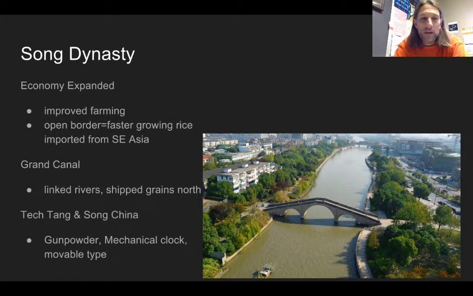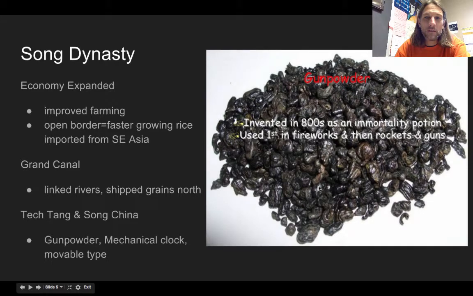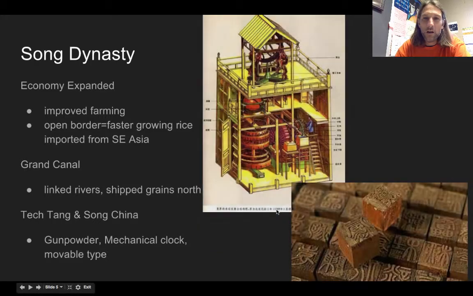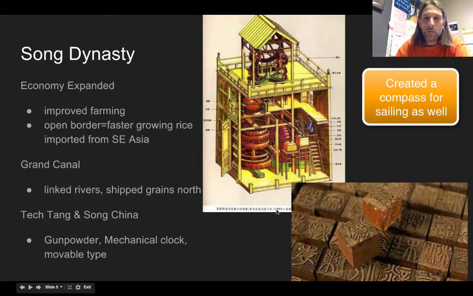If we look at the technology, we've got gunpowder, a mechanical clock, and movable type, all things that the Sung dynasty and Tang dynasty were working with and perfecting. And they're going to get exported to other places, but pretty big key achievements for this period of time.